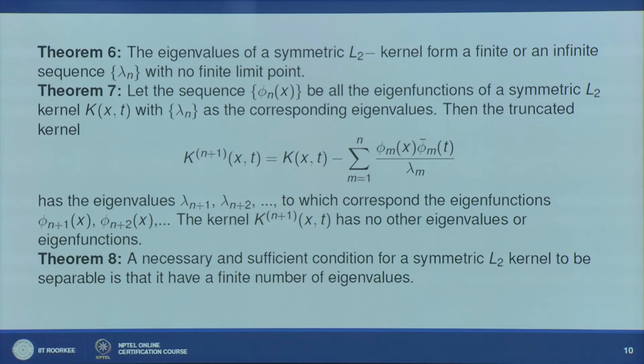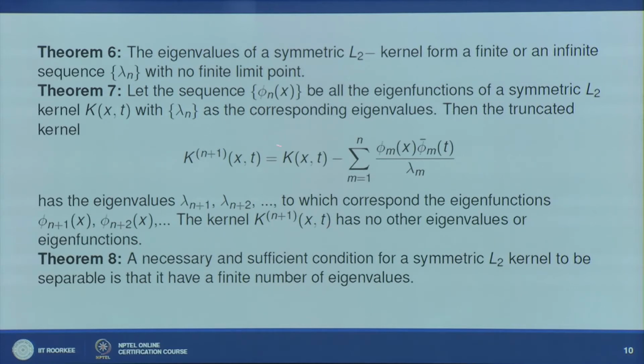Now we can prove that this truncated kernel has the eigenvalues lambda_{n+1}, lambda_{n+2} and so on, corresponding to the eigenfunctions phi_{n+1}(x), phi_{n+2}(x), and this kernel will not have any other eigenvalues or eigenfunctions.